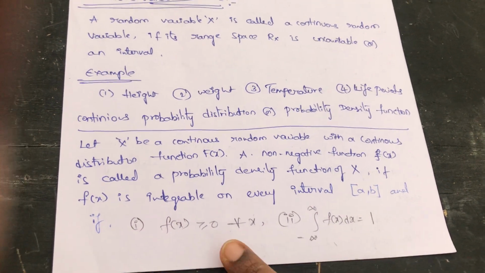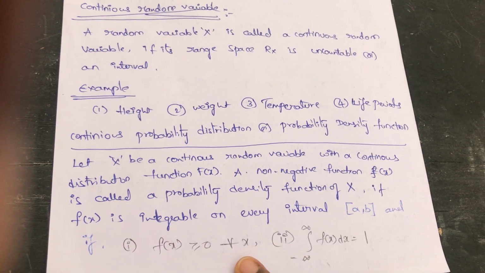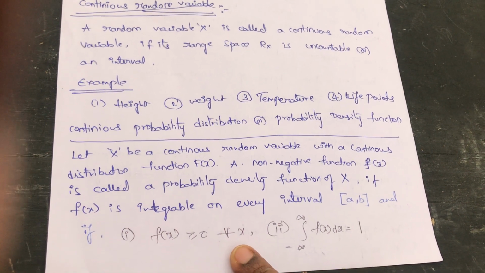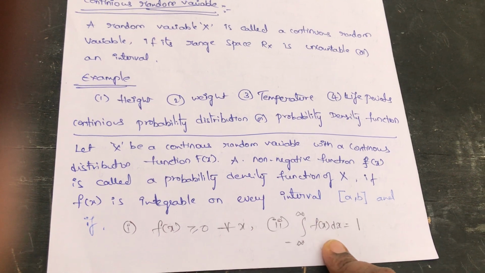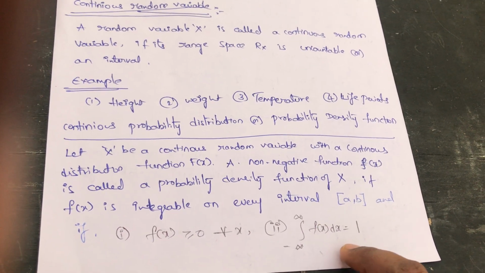Here are two properties of continuous probability distributions. The density function is given as f(x) is greater than or equal to 0 for all x, and the integral from minus infinity to infinity of f(x) dx is equal to 1.